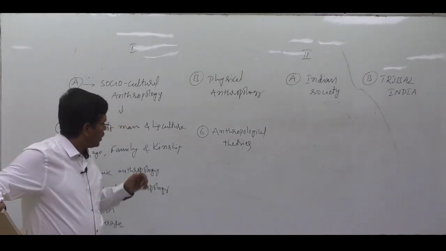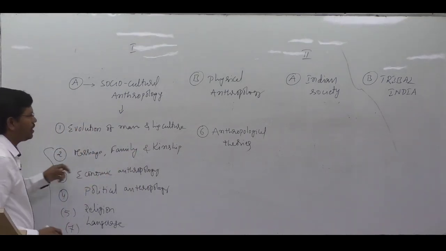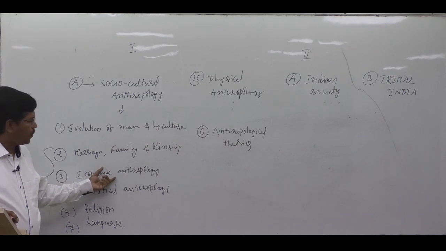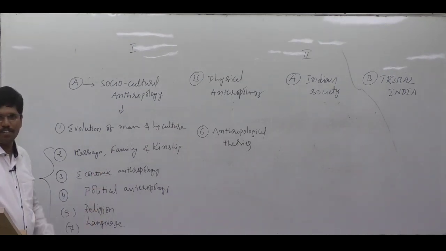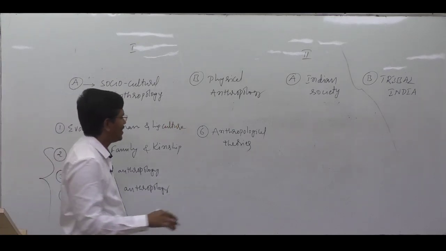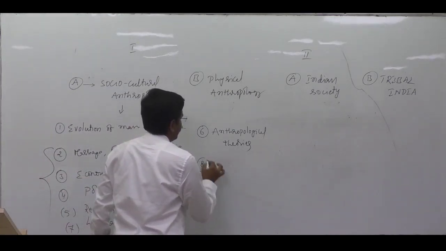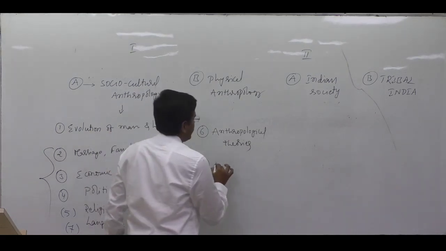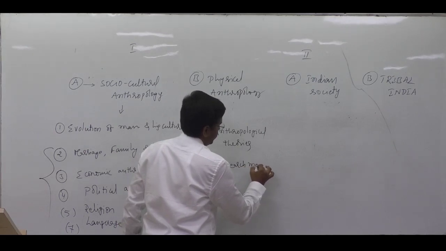That's why in the culture part we are going to study all these things: marriage, family, kinship, economic anthropology, political anthropology, religion and language. Forget about the sixth chapter, we'll discuss it later. The next chapter is research methods.